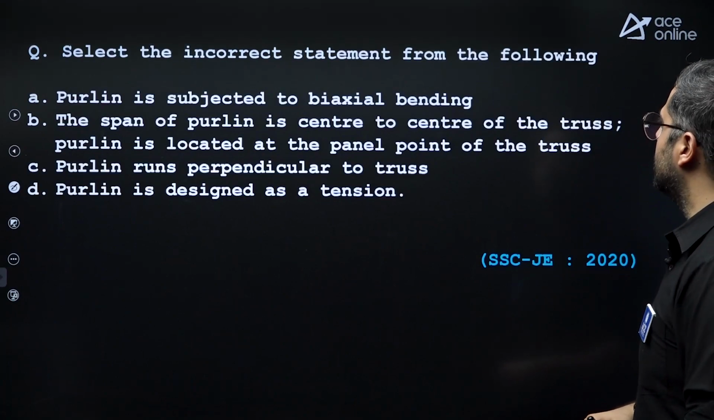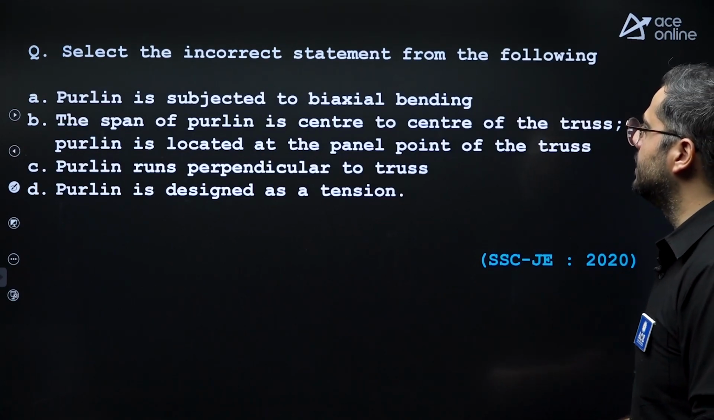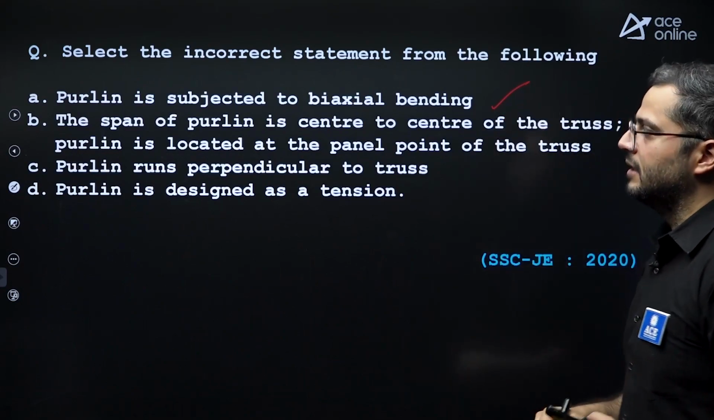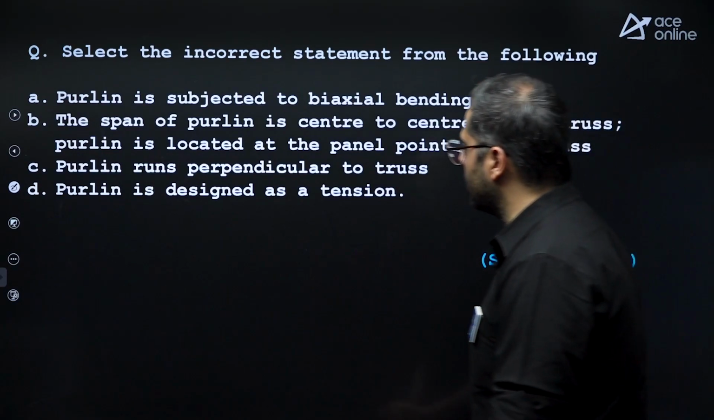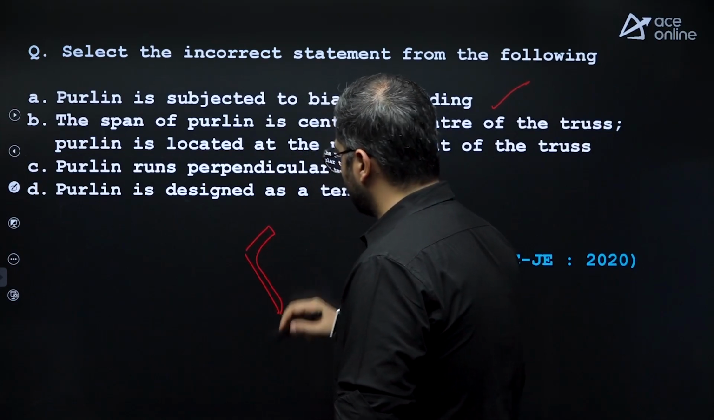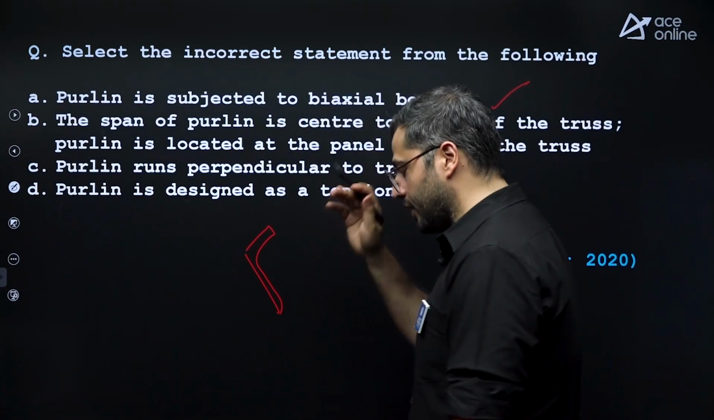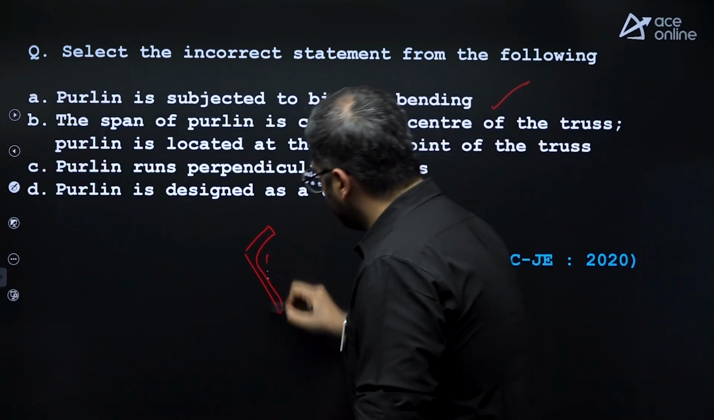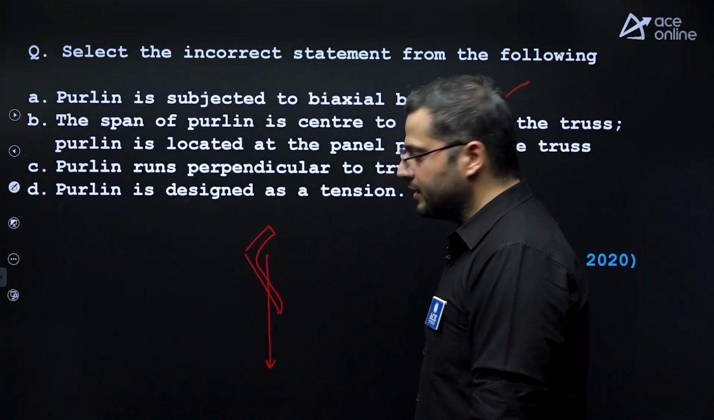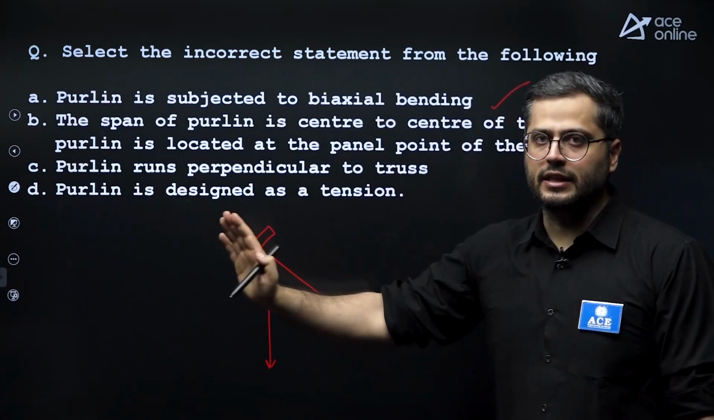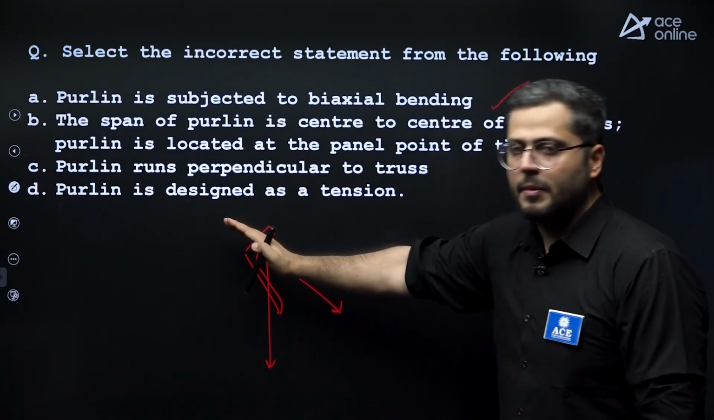Select the incorrect statement from the following. Purlin is subjected to biaxial bending. Yes, this is correct. They are subjected to biaxial bending because if there is a purlin like this, let's say this is an I section, channel section, angle section, here they are subjected to gravity loading, that is downward like this, and wind loading like this. It will be 90 degrees, right? They will be perpendicular to the